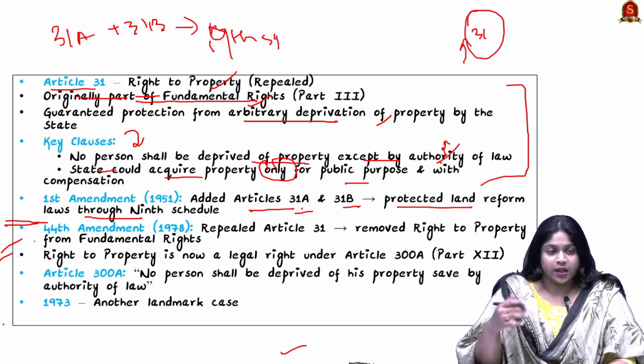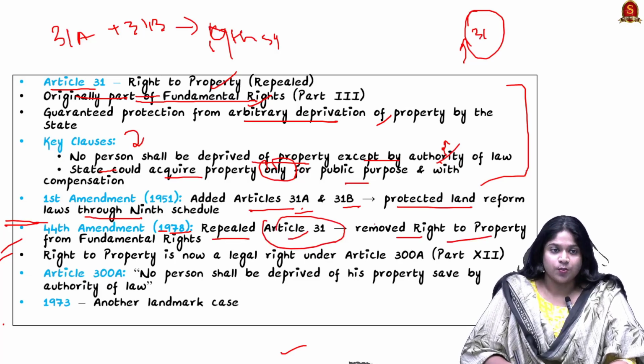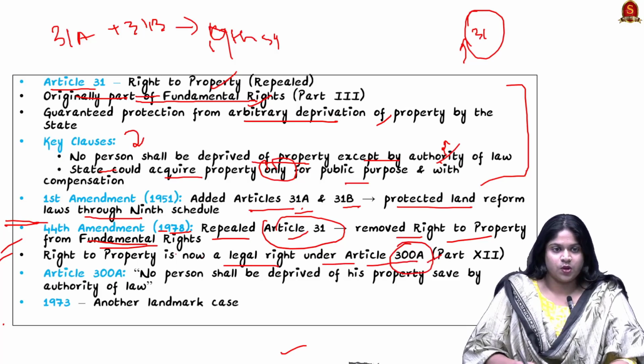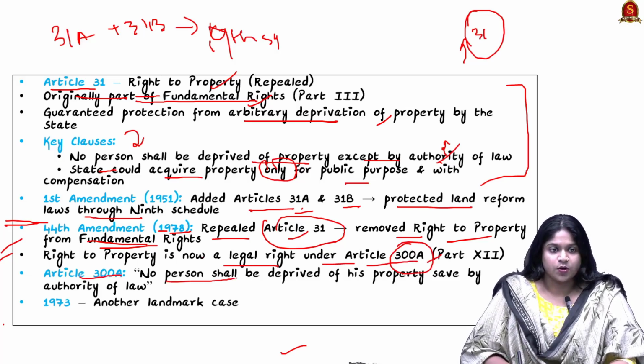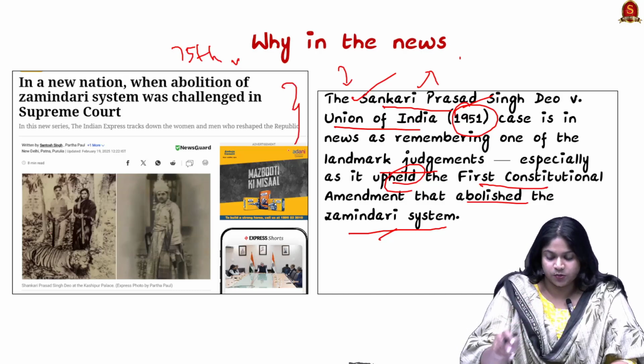And then further in 1978, the whole Article 31 was repealed, that is, the right to property was removed from the fundamental rights. So since 1978, the right to property is a legal right and not a fundamental right, and it comes under Article 300A. Article 300A says that no person shall be deprived of his property, which can be saved only by the authority of law. So this is the information regarding this judgment.